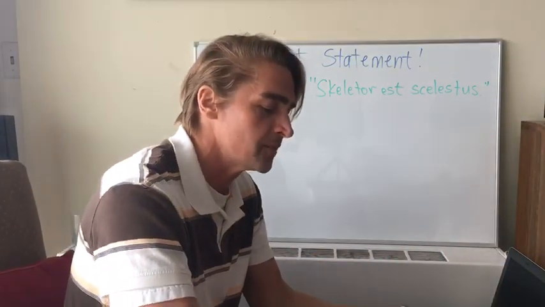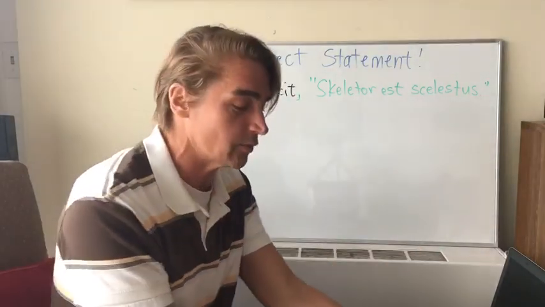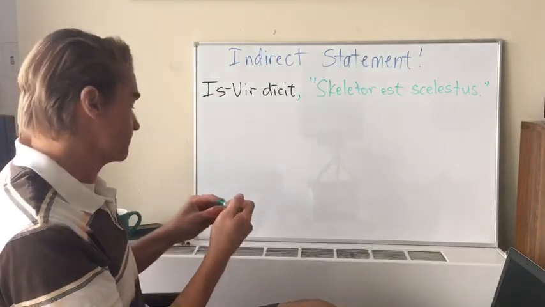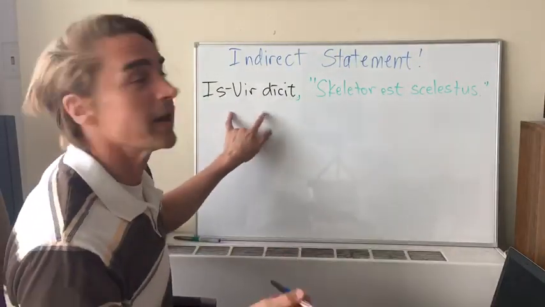But what if we want to indirectly refer to what he's talking about? What if we want to say, Iswir says that Skeletor is wicked? The Romans are not going to do it the same way that we're going to do it. So this is what we call an indirect statement. We keep our independent clause the same.